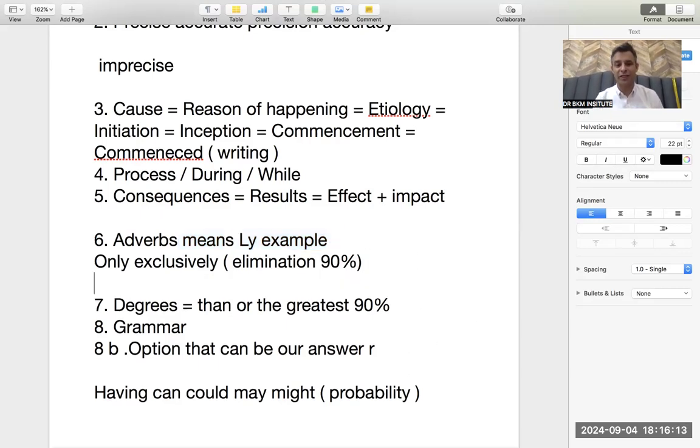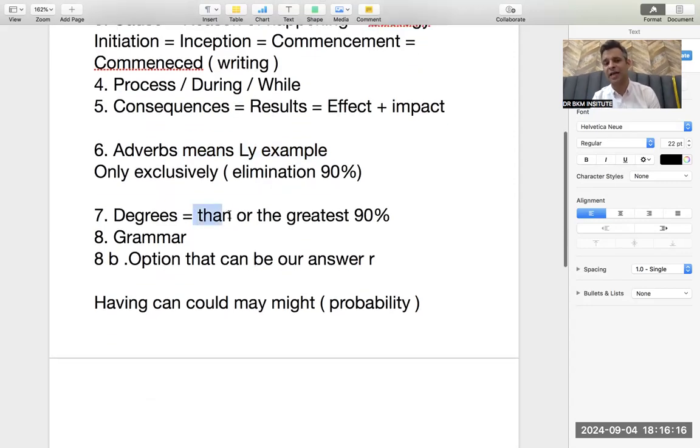Then you have to take care of degrees. This I always talk about. Any option having the word then, 90% would be eliminated, because then means comparison. If the paragraph is not doing comparison, if it's saying that ibuprofen is a very bad drug and should not be used too much, in place of ibuprofen, you can use drugs like paracetamol. If you understand this, you feel like there is a comparison, but there is no comparison. They are saying that you can replace the ibuprofen, but they are not comparing the two drugs.